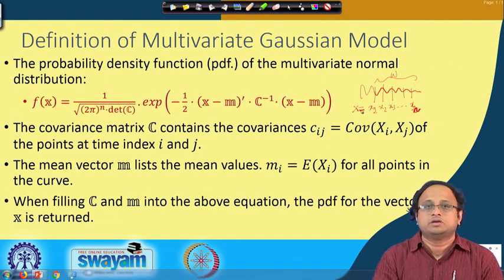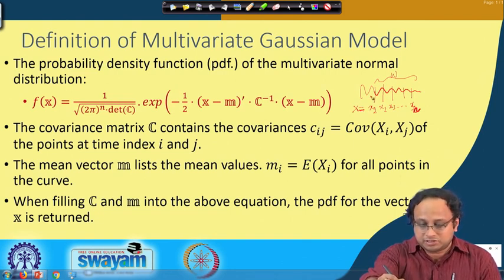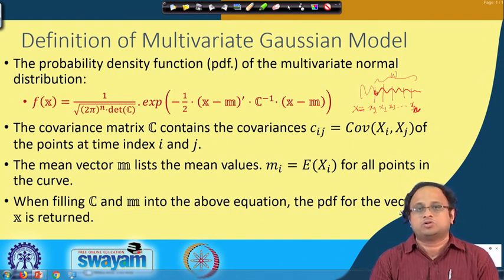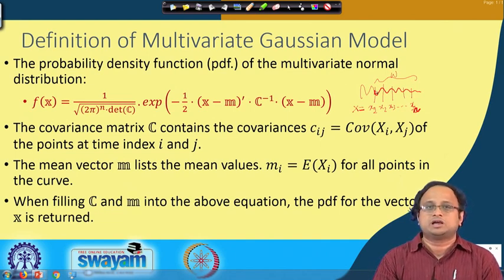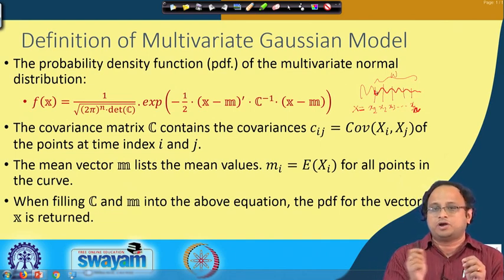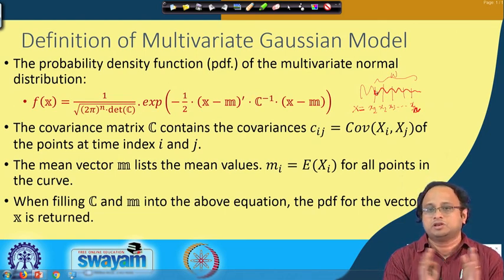I also find the mean vector in this fashion, because every time instance is essentially a statistical distribution. We take the mean of every point, and that gives me my mean vector, and I also similarly calculate the covariance.